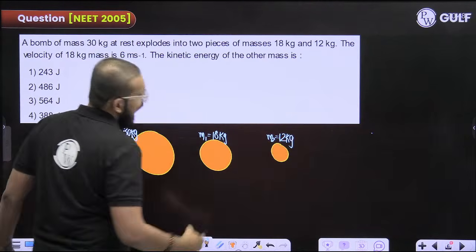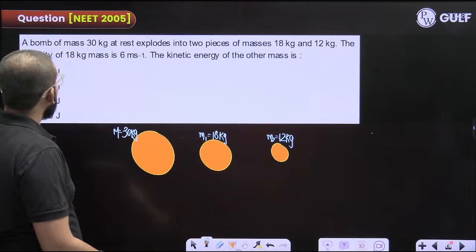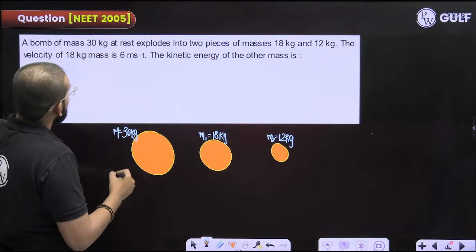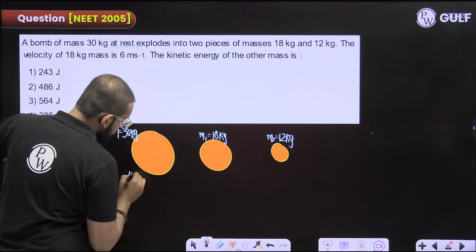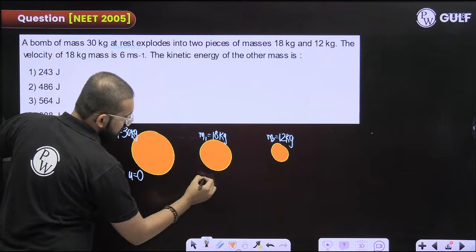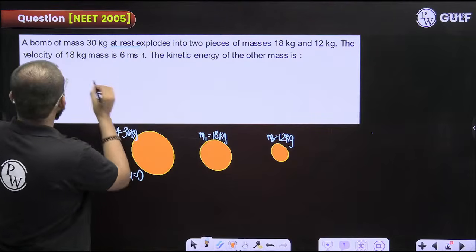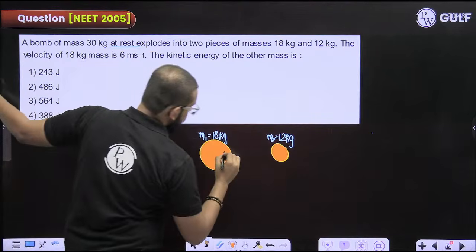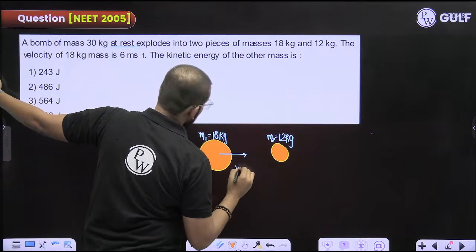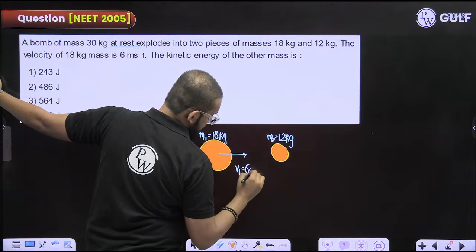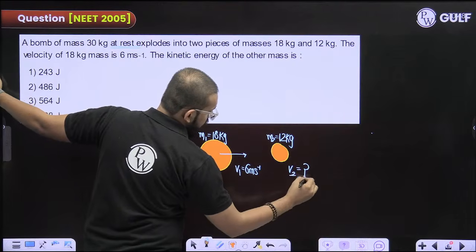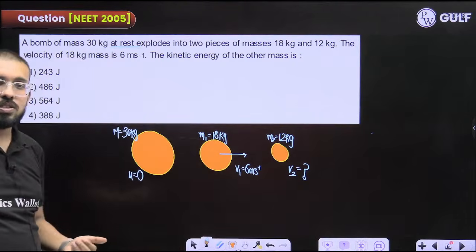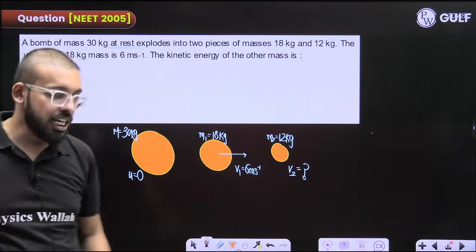This was at rest, so the initial speed is 0 meters per second. The 18 kg moves with a speed of 6 meters per second. What would be the speed of the other piece? That is what they are asking.